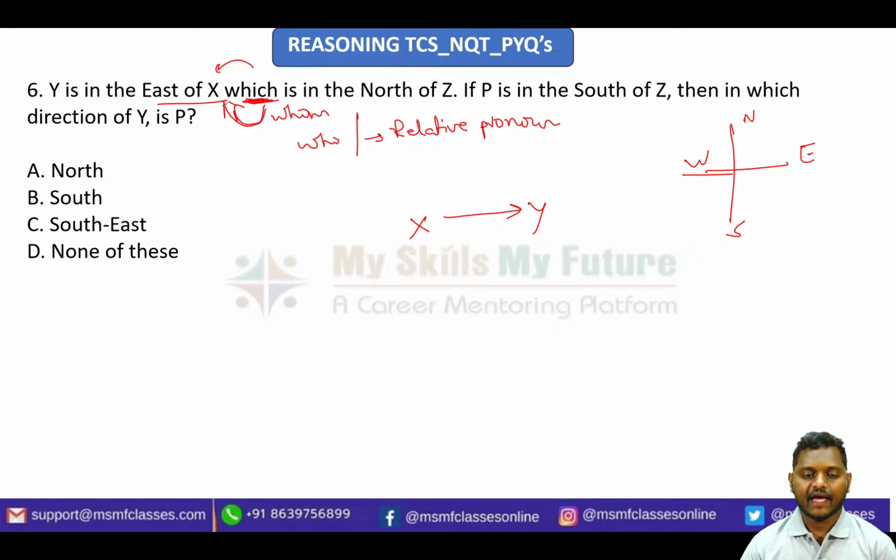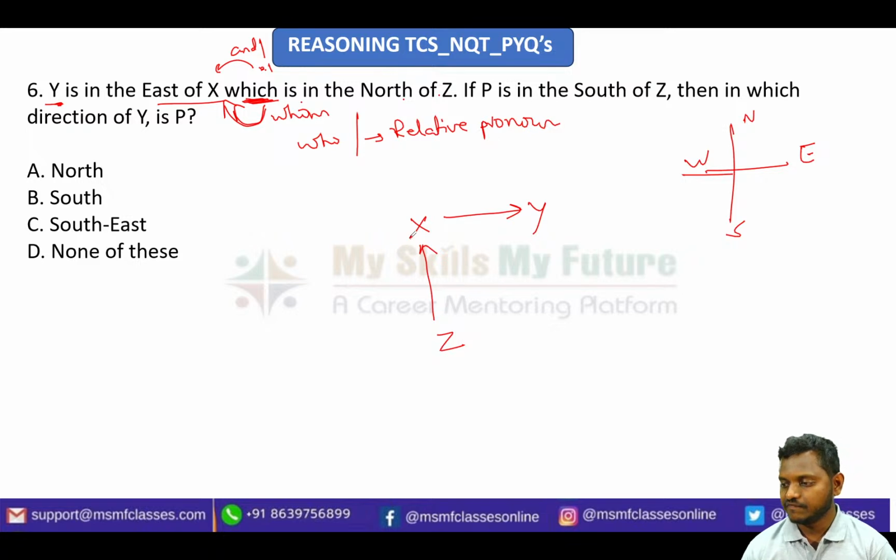So they are telling X is in the north of Z. So X is north of Z, so I am just marking Z here, then X will be north. Suppose if I'm using "and" or "but", this entire statement will be different. It will be changing. "And" and "but" are conjunctions, so they will always refer to the first subject. That is what you need to remember in this kind of statements.